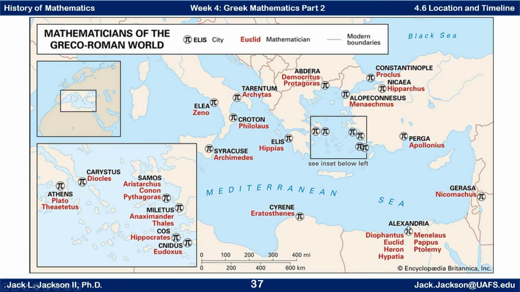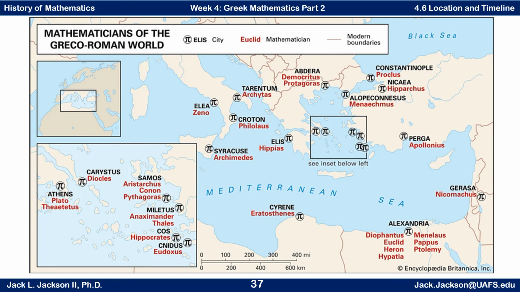We've talked about most, if not all of those, at least a little bit. And Eratosthenes there as well. And even Archimedes went there for a while before he settled at Syracuse. So you see, this was the ancient Greek world, eventually part of the ancient Roman world, and you can see where these folks were.